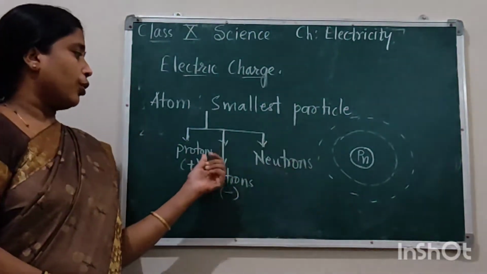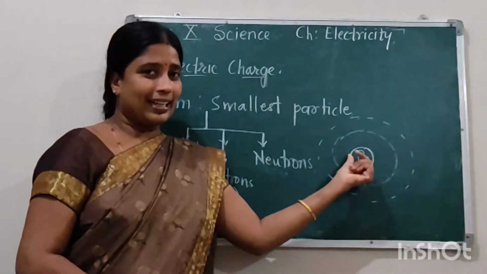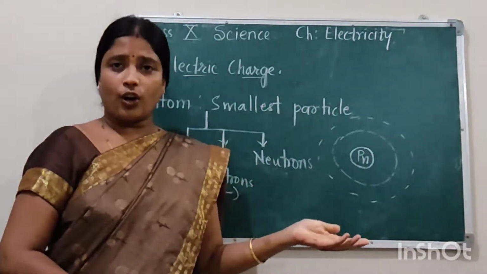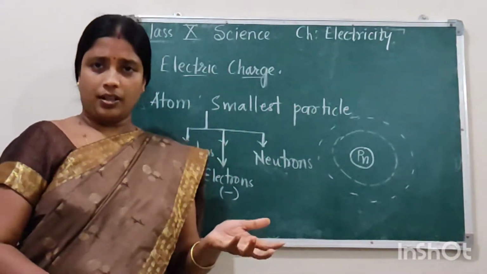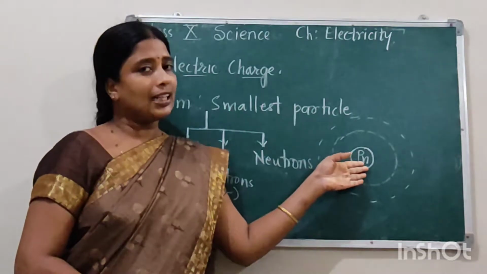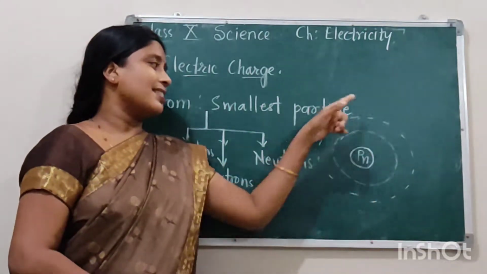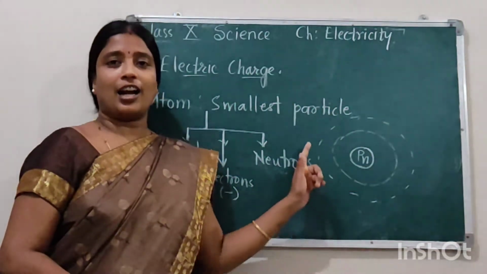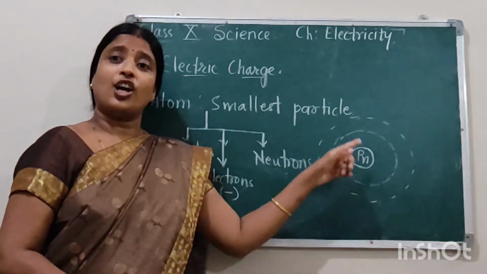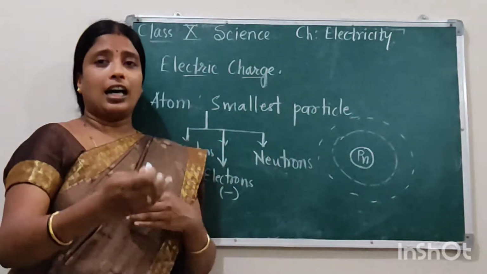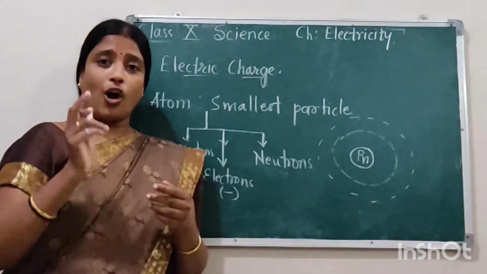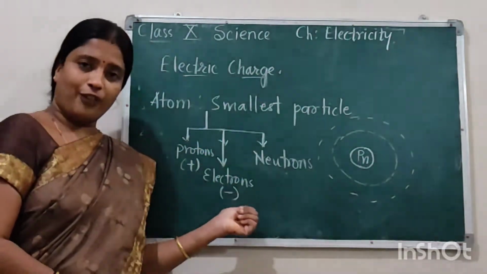Now as protons and neutrons are held tightly in the nucleus, they cannot move. So definitely the number of protons cannot be disturbed, okay, because they are held tightly in the nucleus. Now as these electrons revolve freely around the nucleus in the orbits, these electrons are free to move. So the unequal distribution occurs because of the movement of electrons.